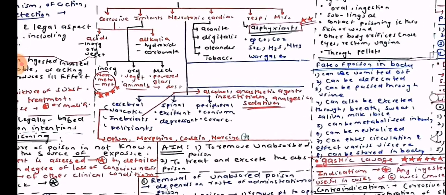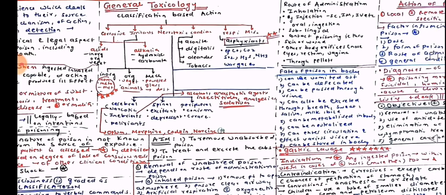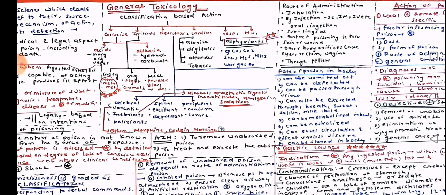Okay, so now we go on to the next topic, which is classification based on action. Right, so we have 6 different classifications based on the actions, which are corrosive poisons, irritant poisons, neurotoxic poisons, cardiac poisons, respiratory poisons, and miscellaneous. First, we go on to corrosives. Corrosives are further divided into acids and alkalis.